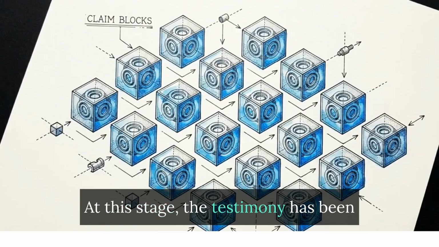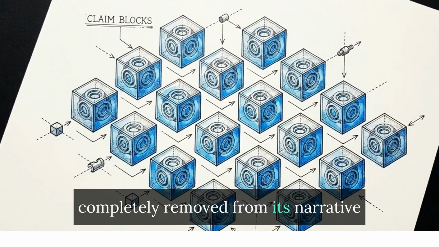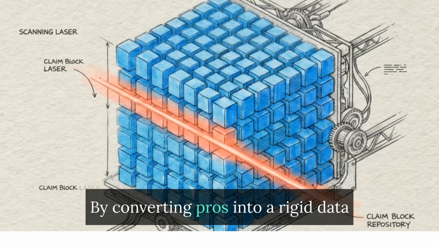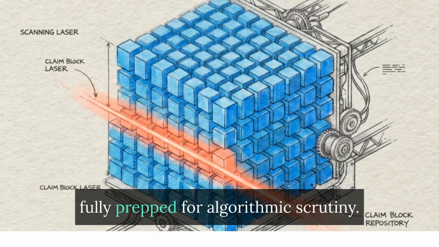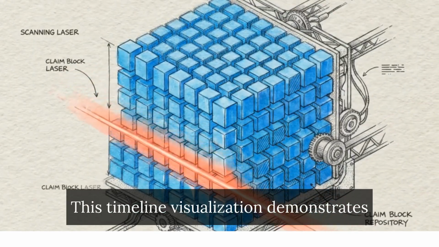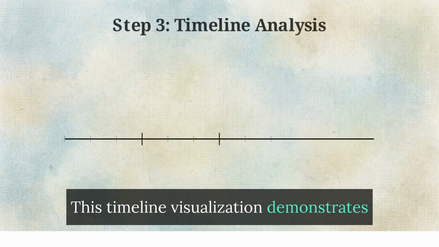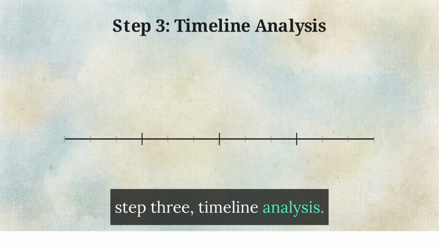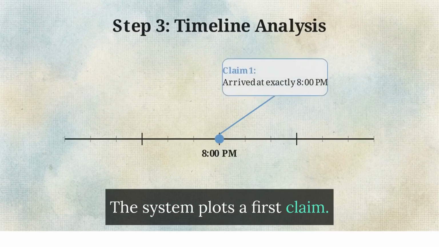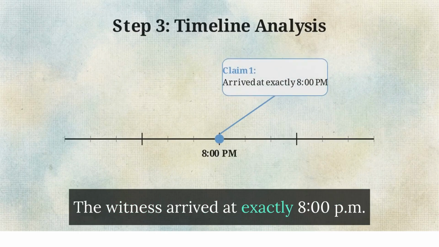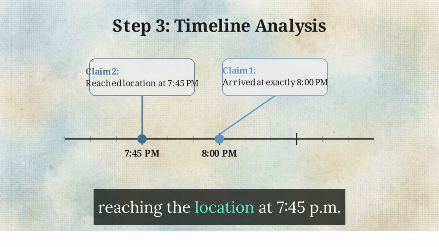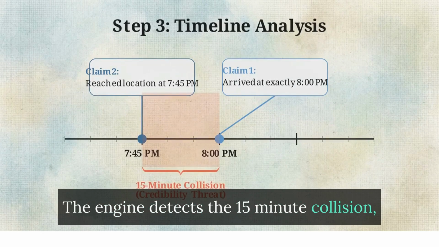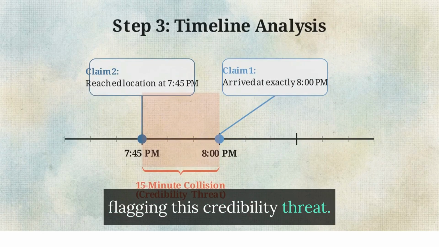At this stage, the testimony has been completely removed from its narrative format. By converting prose into a rigid data structure, the witness's claims are now fully prepped for algorithmic scrutiny. This timeline visualization demonstrates step 3, timeline analysis. The system plots a first claim. The witness arrived at exactly 8 p.m. Next, it plots a second claim, reaching the location at 7:45 p.m. The engine detects the 15-minute collision, flagging this credibility threat.